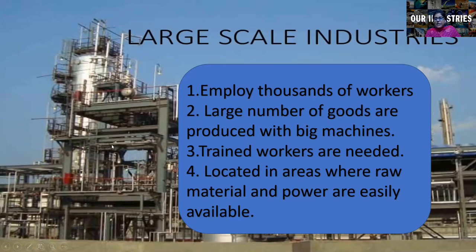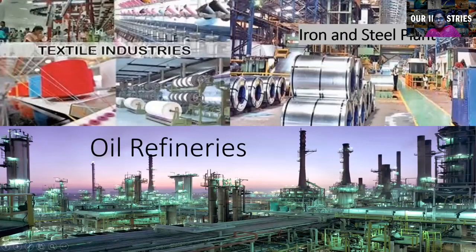If I give you the example of oil refineries, we cannot set up an oil refinery in Ghaziabad or in any small town like Agra, because oil is not available over there. So these industries are set up in areas where raw material is easily available, and they also need lots of power. They set up all these things first, and only then they start working over there. So you can see these are examples of large scale industries.